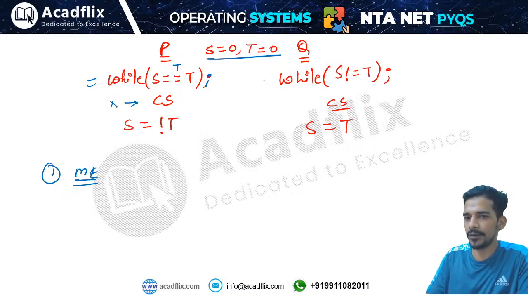Now Q will execute. Now this while loop will be executed while S is not equals to T. Okay, while S is not equals to T, that means this condition will be false. Okay, this condition is false. I think we have done this question wrongly.